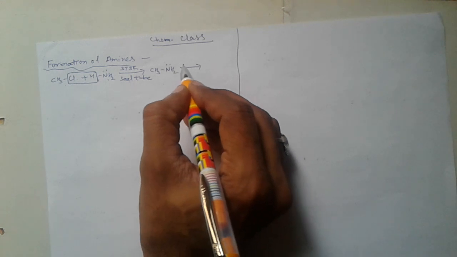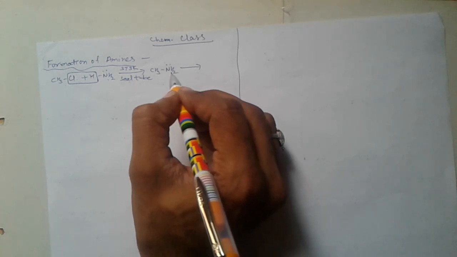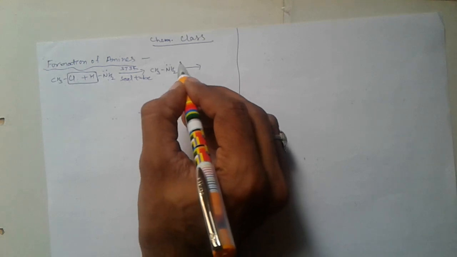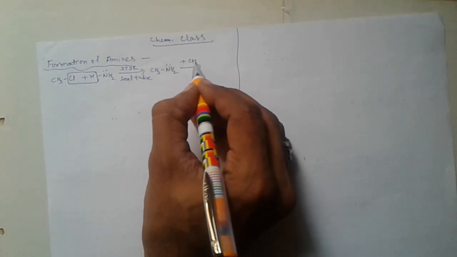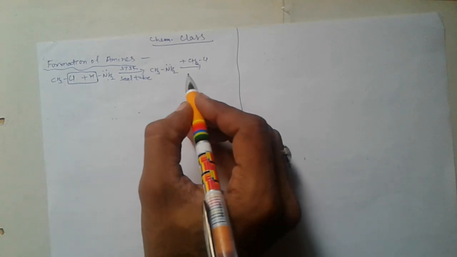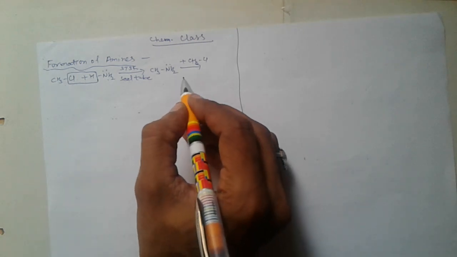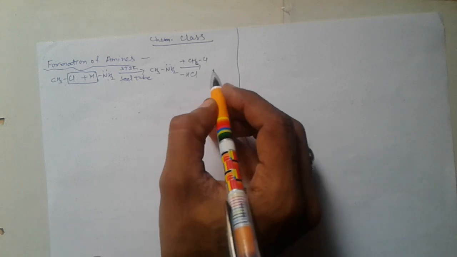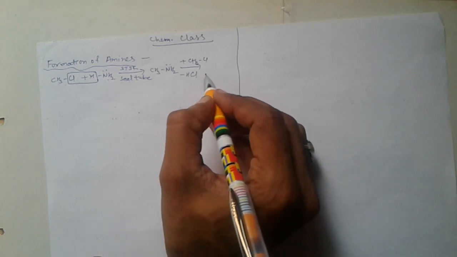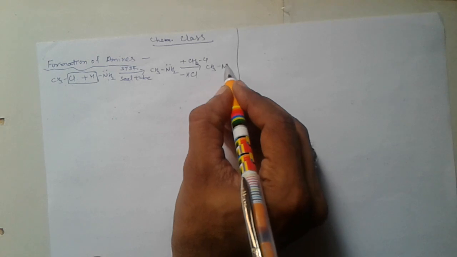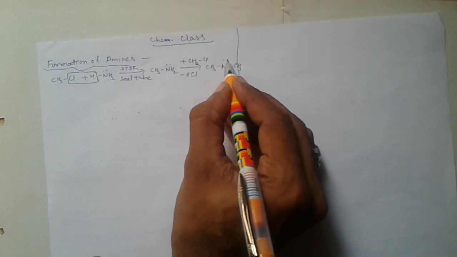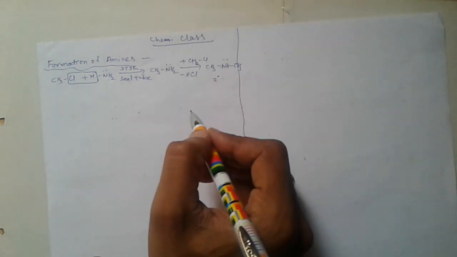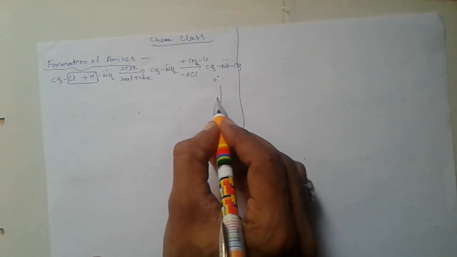Again, alkylation of 1 degree amine, meaning here a hydrogen atom is replaced by an alkyl group. So after removing an HCl molecule, then 2 degree amine, dimethyl amine, is formed.